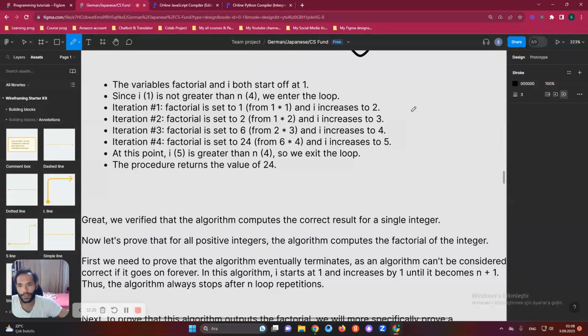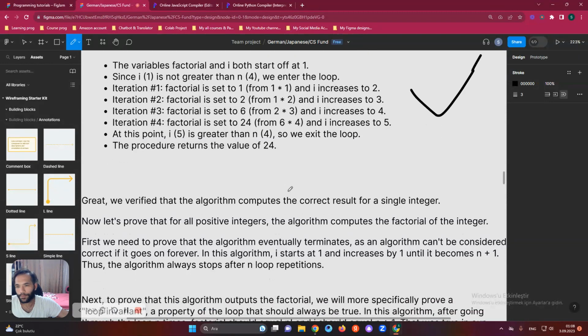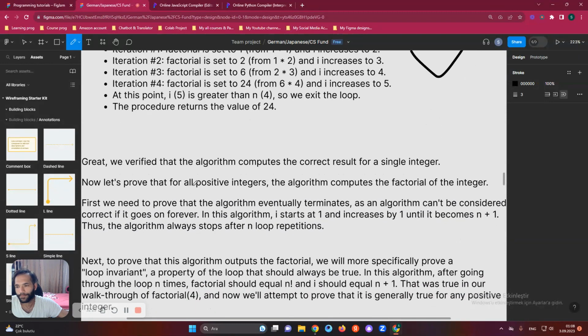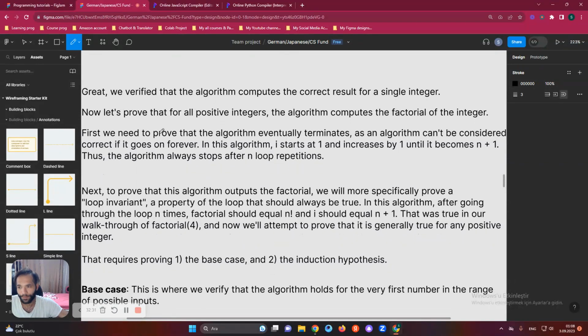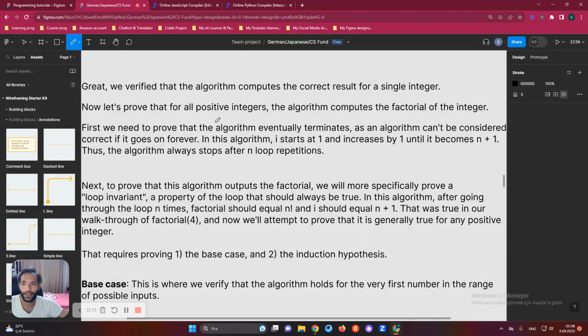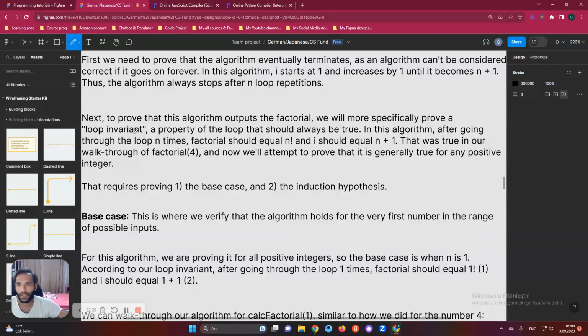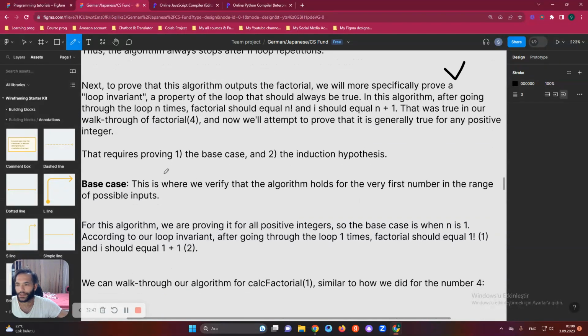Yeah, this is the same explanation that I'm explaining here. You can just read it. It will verify that the algorithm computes the correct result for a single integer. Now let's prove that for all positive integers, the algorithm computes the factorial of the integer. So you can read here, n plus 1, using this system.